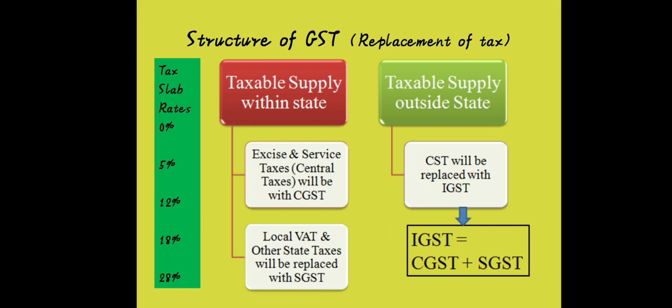So the tax slab rates are 0%, 5%, 12%, 18% and 28%. According to the nature of the particular product, the product will fall under these slab rates. This is not to be discussed here, because in the next unit we are going to discuss it in detail. Okay, now we'll go for the next one.